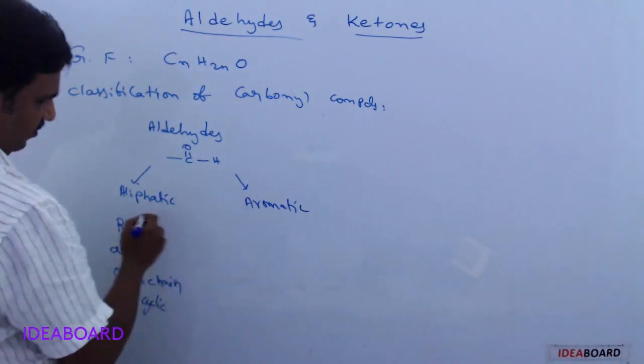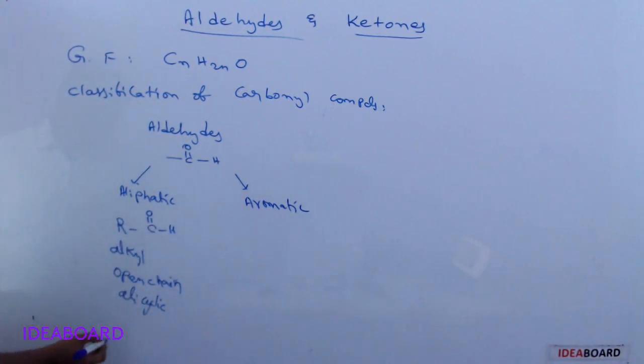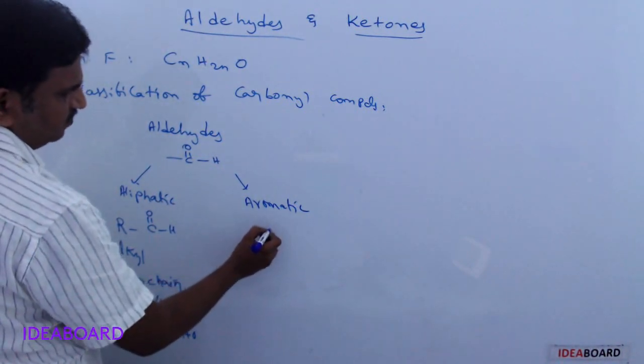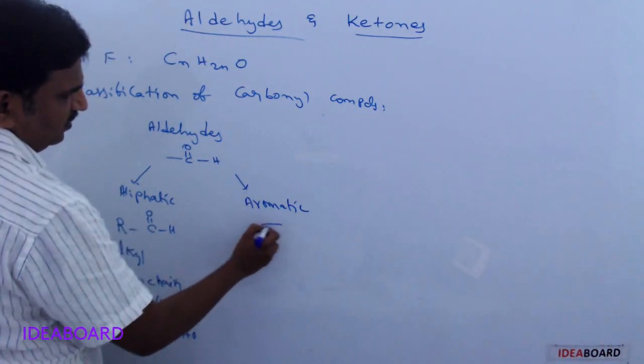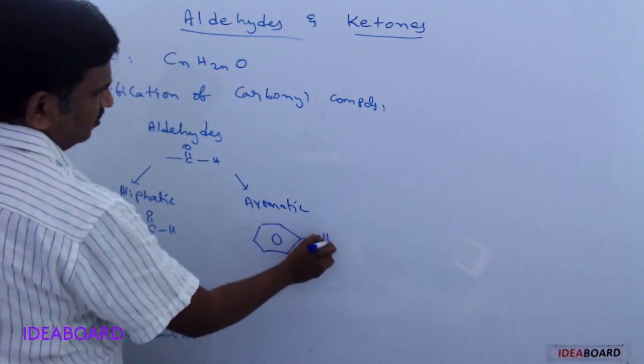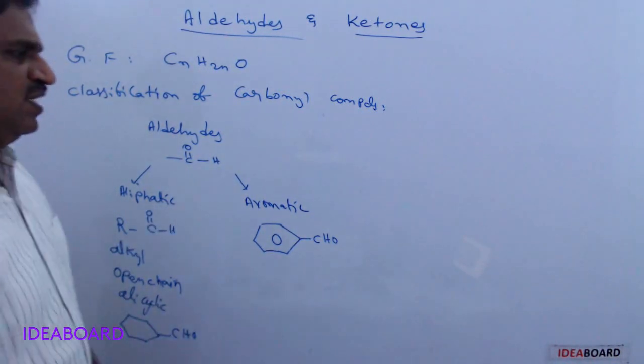Aliphatic aldehydes are RCHO, and we can also write a cyclic compound with a CHO group; it is also an aliphatic aldehyde. Aromatic aldehydes have a benzene ring, which is aromatic, with a CHO group present. These are called aromatic aldehydes.